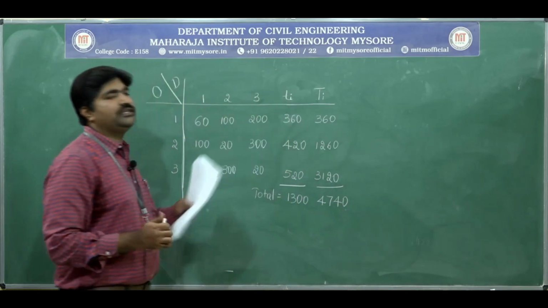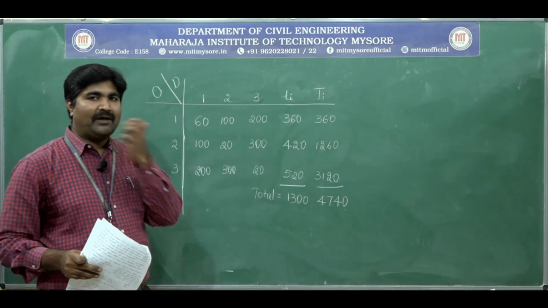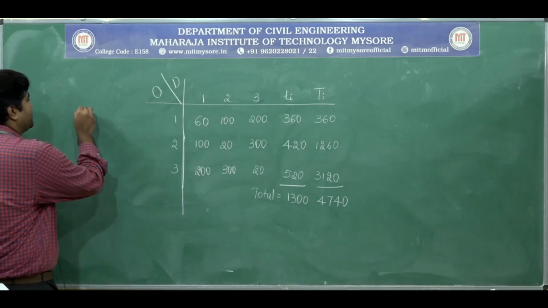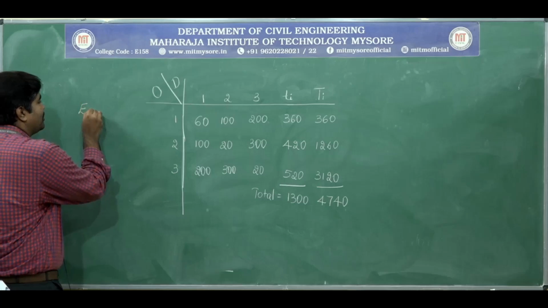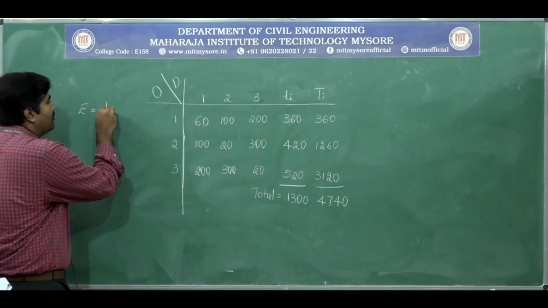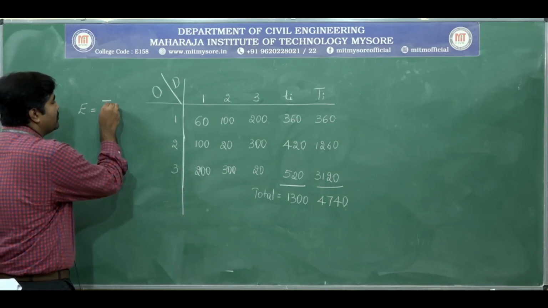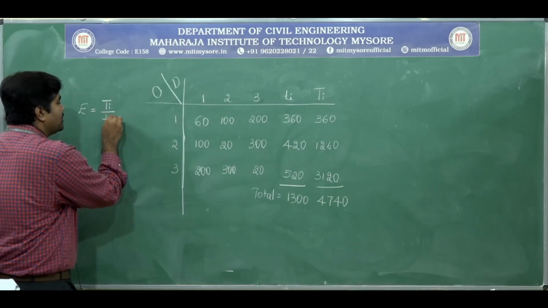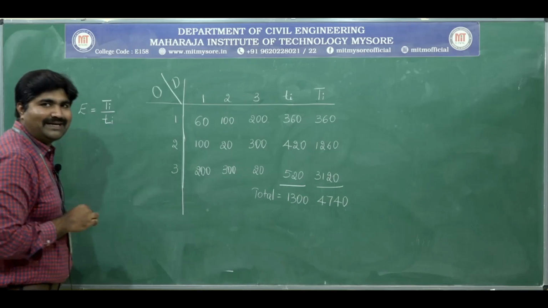To distribute the trips we are going to find the growth factor or expansion factor. Here the expansion factor, denoted by E, will be determined by the total number of future trips divided by the total number of present trips.